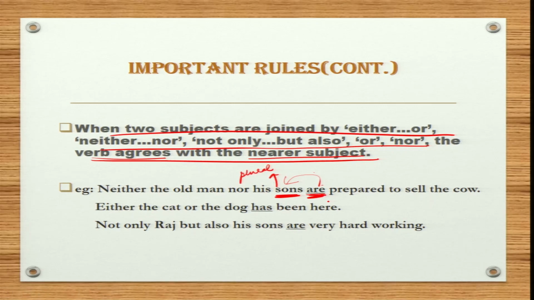Now next sentence, either the cat or the dog has been here. So here dog is singular. Therefore the verb used will also be singular. Next, not only Raj but also his sons are very hardworking. Again, sons is your plural subject. Therefore the verb used will also be plural.